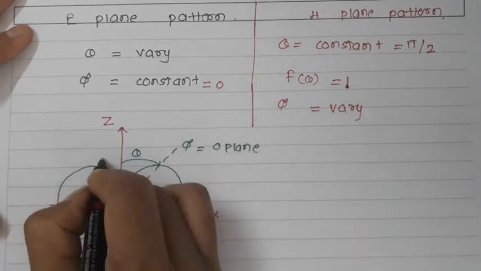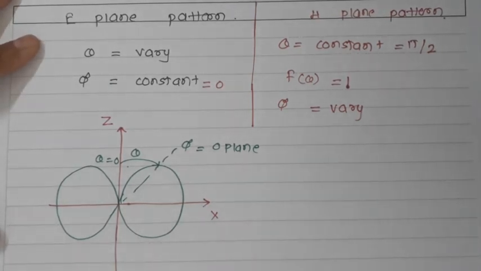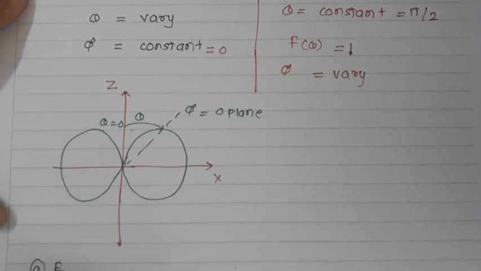So this is nothing but the first pattern, which I'll call an E plane pattern, or I can say it is a vertical pattern. So either E plane or vertical pattern.